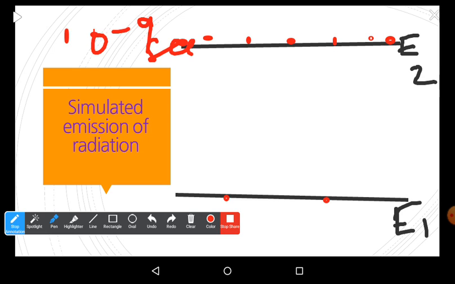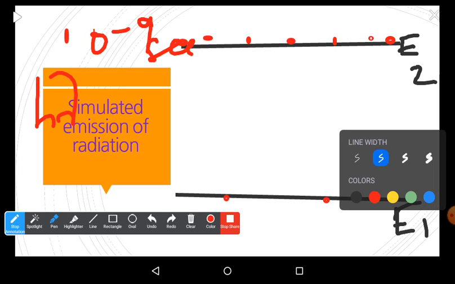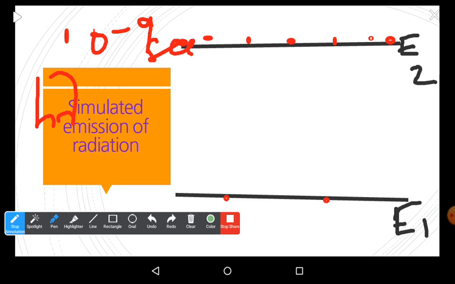Now what you have to do? What is stimulated emission of radiation? For conducting this process, we select one photon, one radiation having the energy h nu. This is the energy which we have selected to stimulate the excited atom. This h nu energy consists of many radiant particles, all having the same energy h nu, and say one photon strikes an atom. This is the incident photon which has h nu energy.